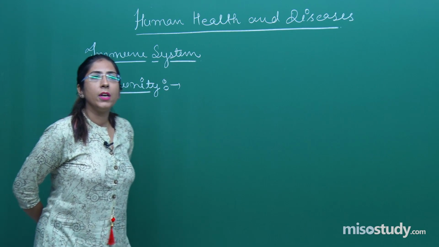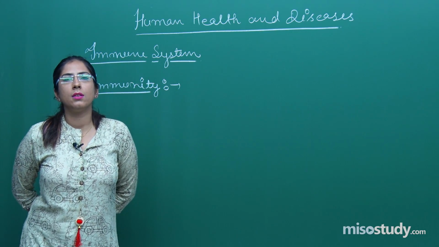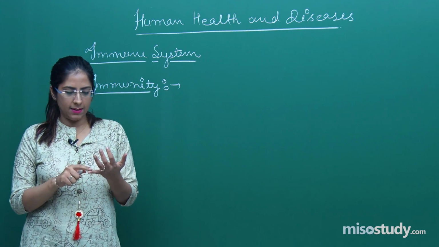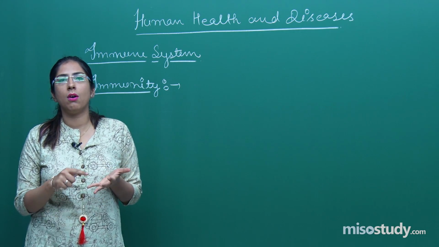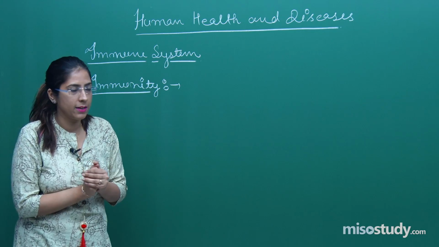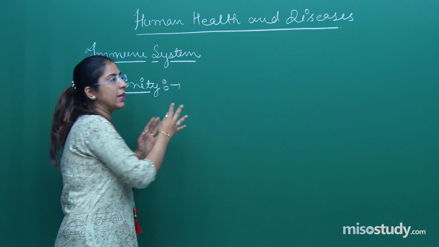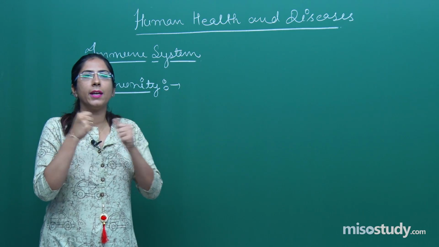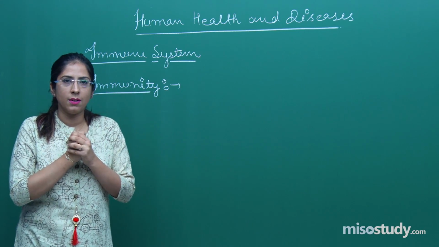Immunity. We are all acquainted with so many pathogens. We have already studied so many pathogens, bacterial or viral, and there are some pathogens which are present in our air, right? So whenever those pathogens enter into our body, what will happen? Our immune system tries to kill that particular pathogen, right?